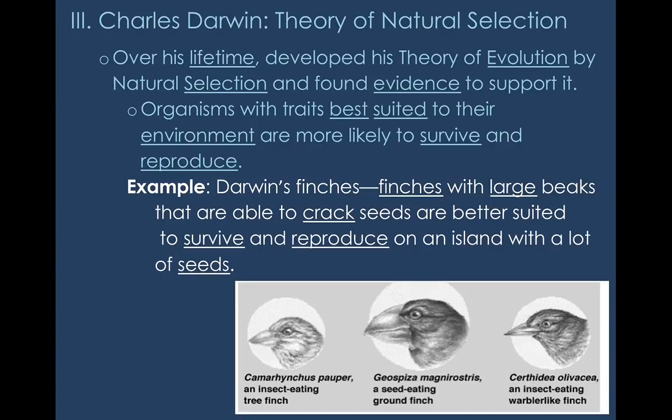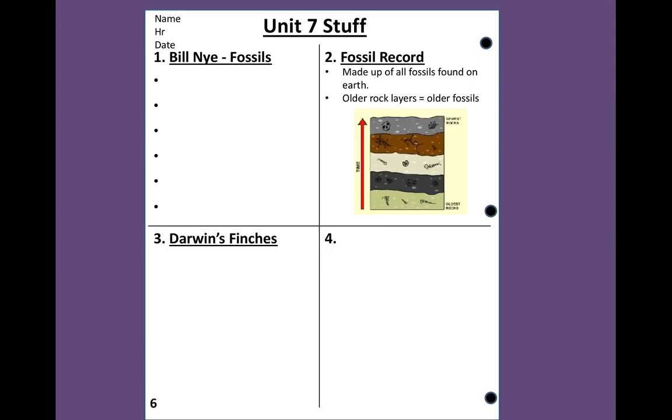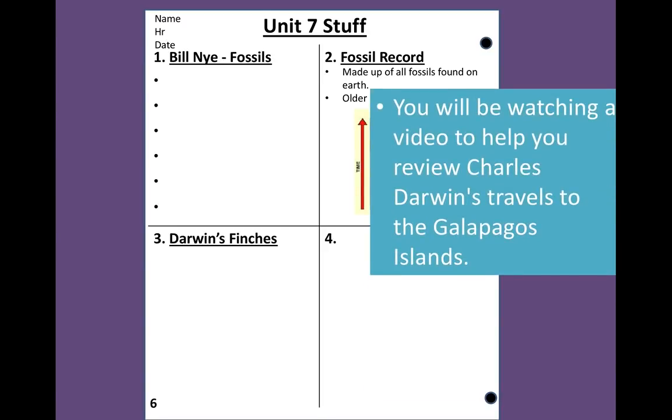All right, so what you're going to do next is go over to page 6, and now we're going to use box number 3. And I'd like you to start, please, on box number 3 by putting the title Darwin's Finches. And I'm going to show you another little video. And as you're watching, what you'll be doing after the video is, in your own words, writing about Darwin's finches. So this is meant to help you, again, review this concept one more time so that afterwards you are prepared to write about it. All right, so here is the video about the finches.